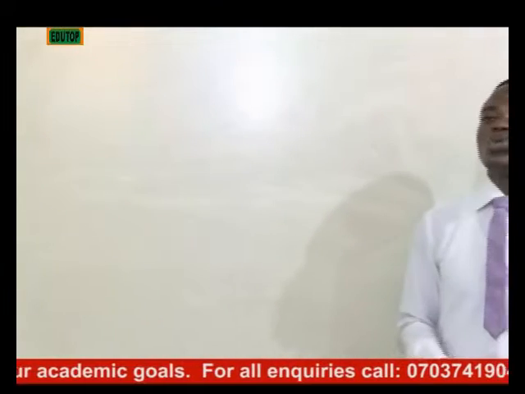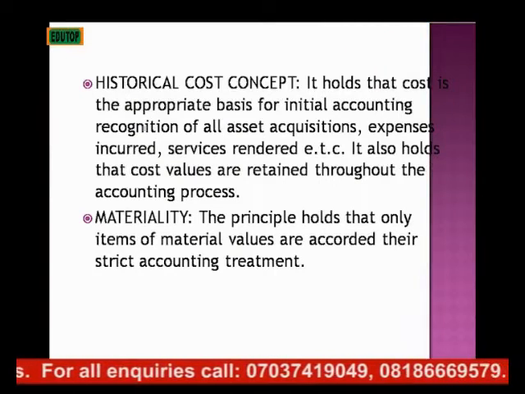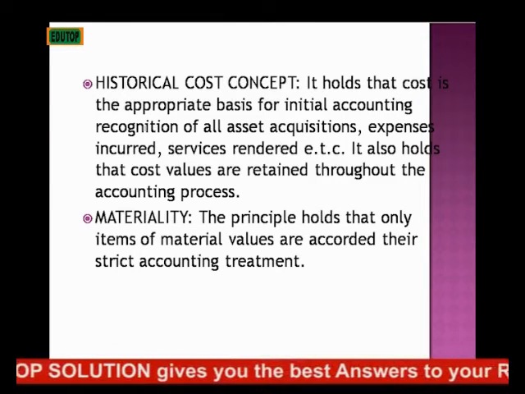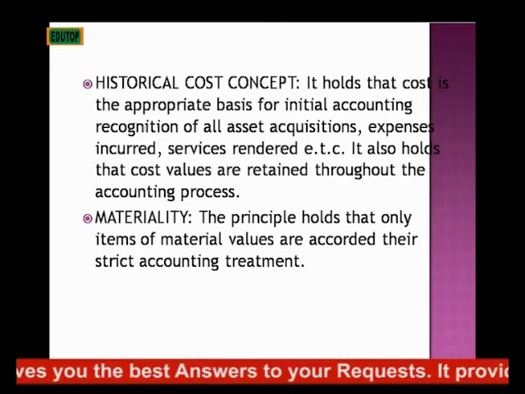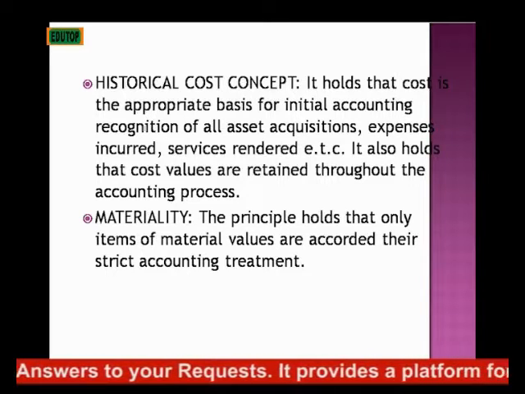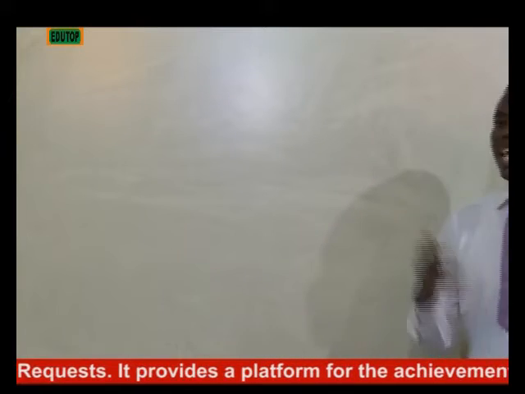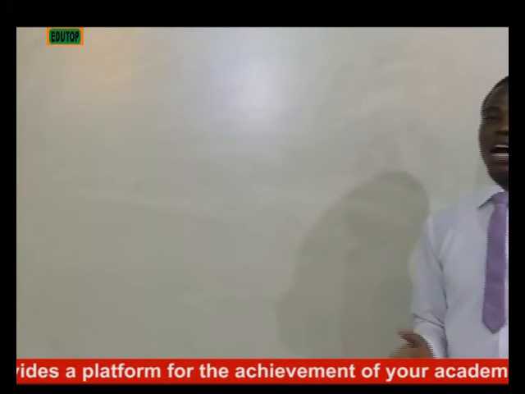Number four, we have the historical cost concept. It holds that cost is the appropriate basis for initial accounting recognition of all asset acquisitions, expenses incurred, services rendered, and so on. It also holds that cost values are retained throughout the accounting process. To lay emphasis on this, historical cost, we can call this an initial cost.